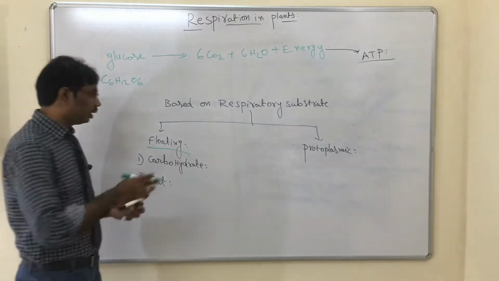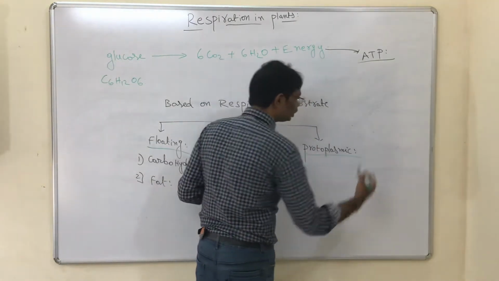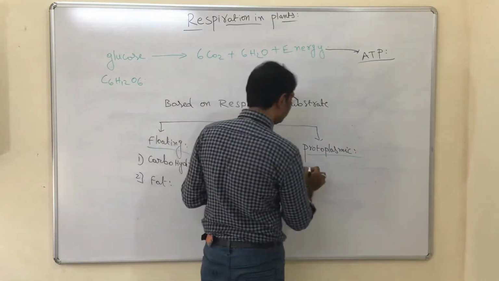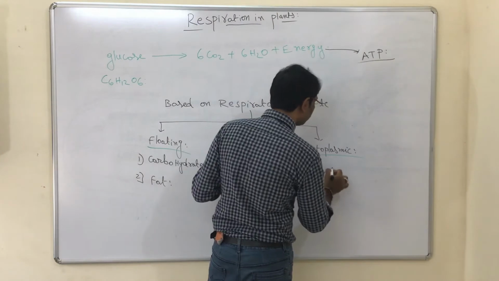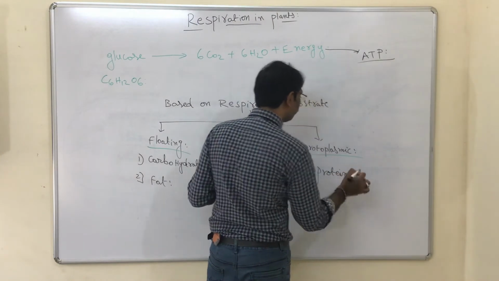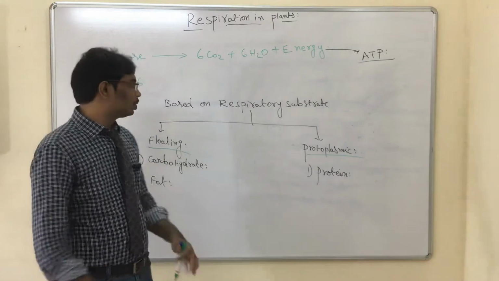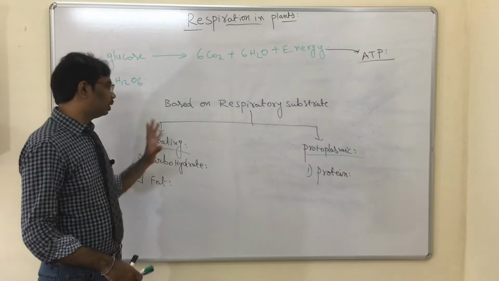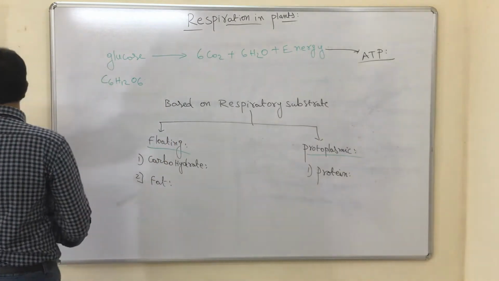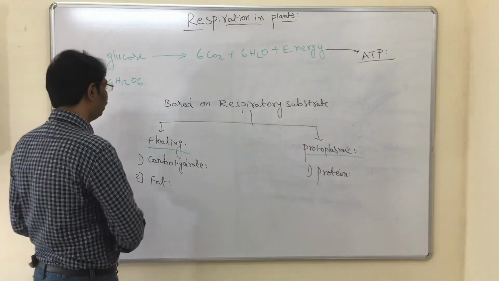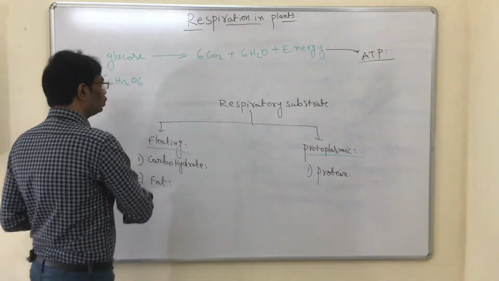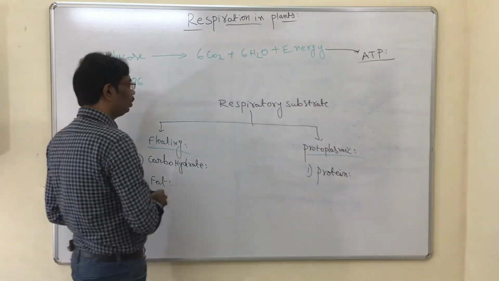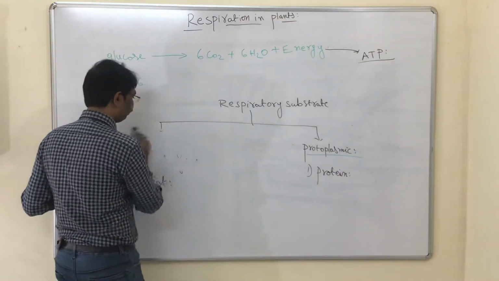Another kind of respiration is called protoplasmic respiration. Protoplasmic respiration means the respiratory substrate is protein. This is the classification based on the respiratory substrates. Then we will discuss the types of respiration based on oxygen. Based on oxygen availability, respiration is classified into two different types.